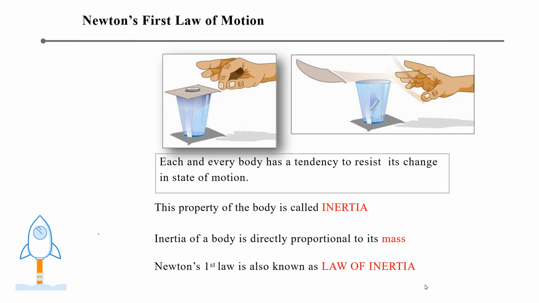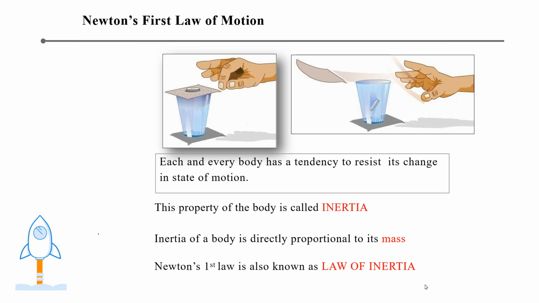Suppose a body can be in the state of rest, otherwise in the state of motion. Whenever you apply an unbalanced force, the body, whether living or non-living, has a tendency to resist the change of its state. This property is known as inertia. Inertia depends on the mass of the object. The more the mass of the object, the more the inertia.